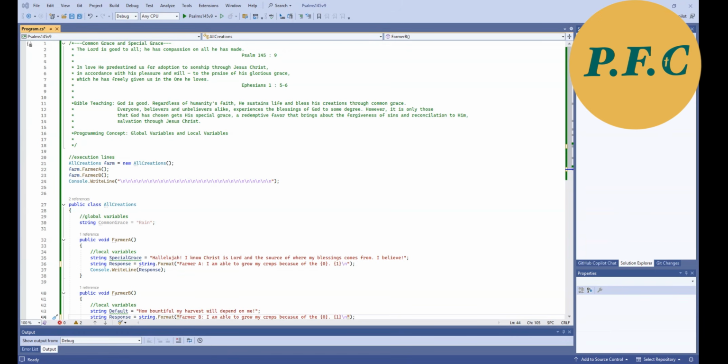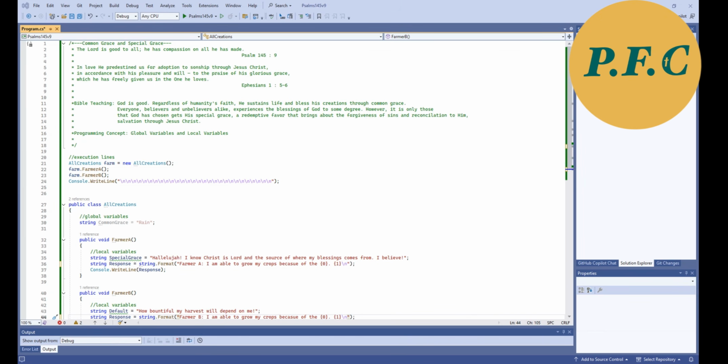favor from its giver, and we can understand grace in two forms: common and special. Common grace is grace poured out for all of God's creation, believers and non believers alike. An example would be receiving rain for crops to prosper. Rain is indiscriminate across humanity.